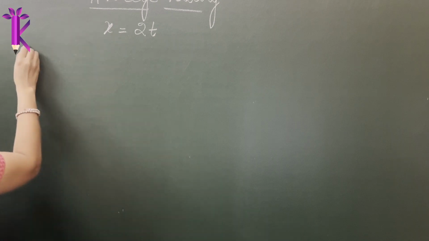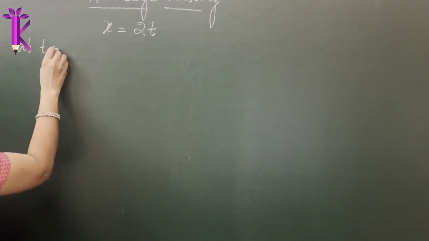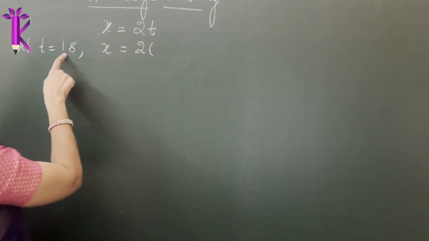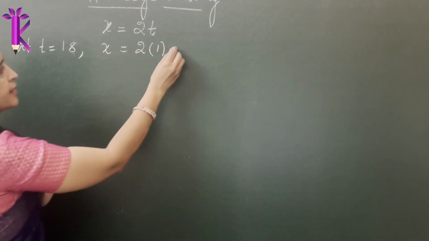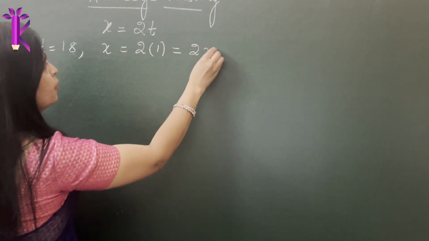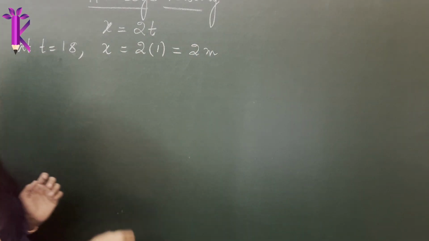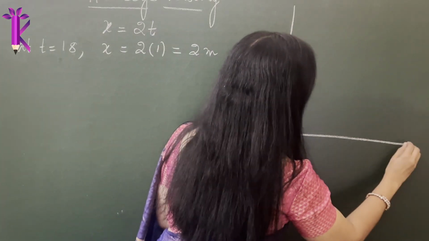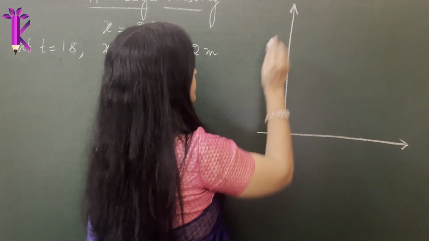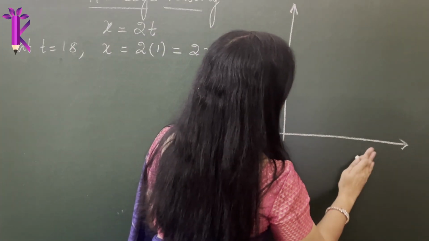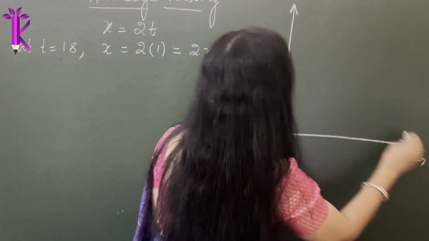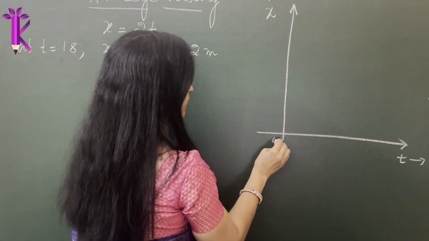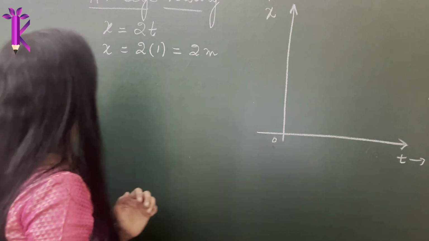Let me calculate it here. At t is equal to 1 second, x will be equal to 2 times t, where t is 1, so substitute t there. The value will be 2 meters, right? So let's start plotting a graph. This will be your time axis, t, and this will be your x-axis. So we're basically plotting displacement versus time, and this is the origin, right?